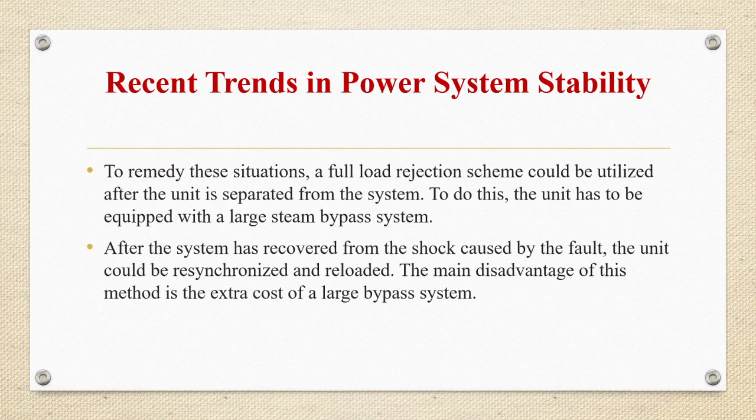So to remedy these situations, a full load rejection scheme would be utilized after the unit is separated from the system. To do this, the unit has to be equipped with a large steam bypass system. So after the system has recovered from the shock caused by the fault, the unit can be resynchronized and reloaded. The main disadvantage of this method is the extra cost of a large bypass system.